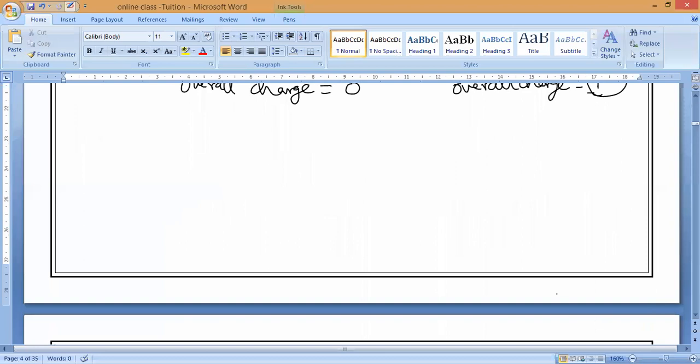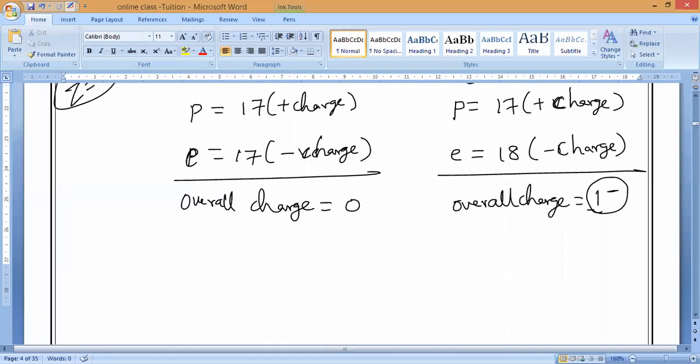That is why it is called what? Anion. Everybody, please respond. In the same way you can take oxygen. Oxygen will gain 2 electrons, so it will turn into oxygen 2 minus.